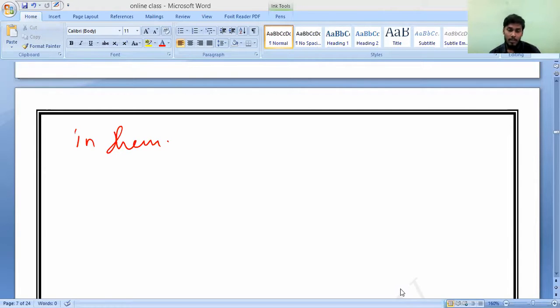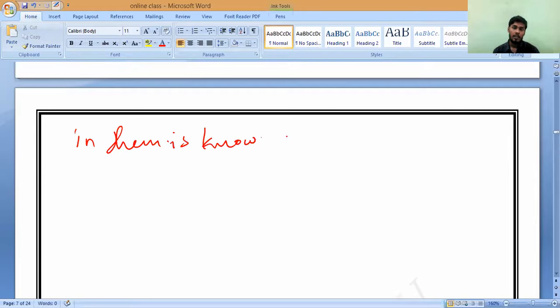The holes in this phloem are only known as sieve plates. You can write: the holes in them are known as sieve plates. Full stop.